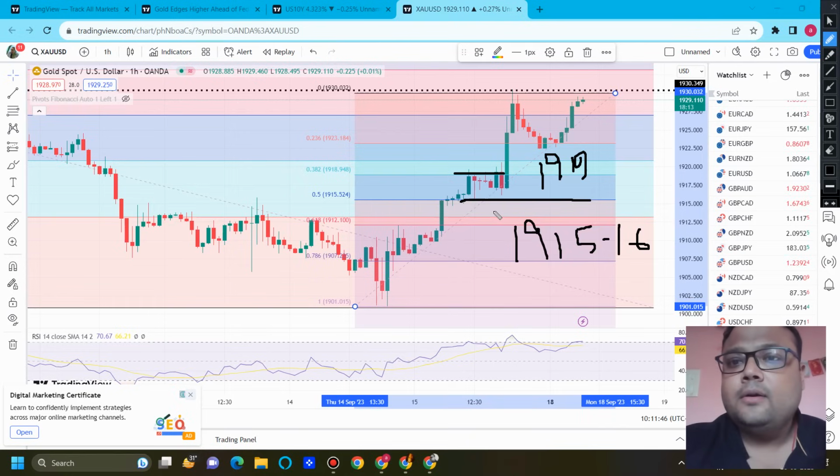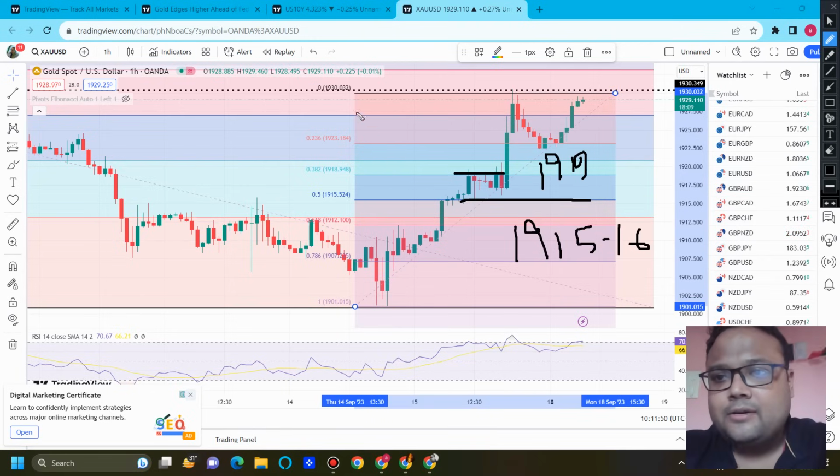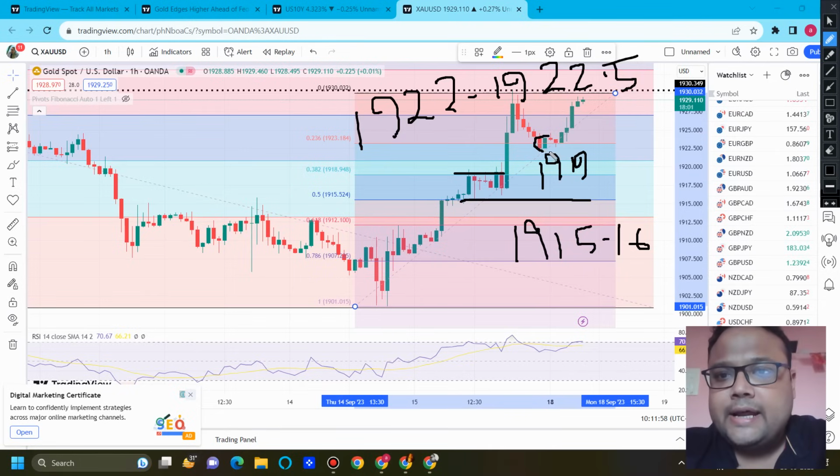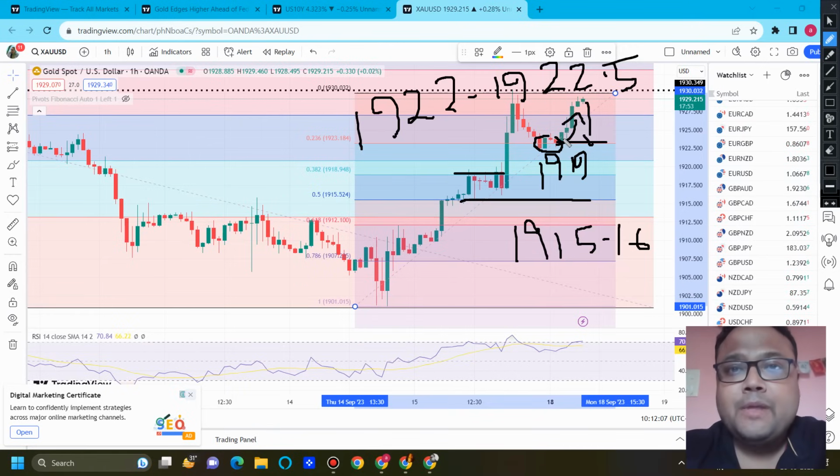But we have a new support coming up here, and the level is around 1922 to 1922.50. As you can see here, the market has bounced from here, and by the European session, if market comes down, then buyers, you can look for some buy around this area. And the sentiment on the market is positive right now. You can see that gold is bullish. So what is the sentiment here?